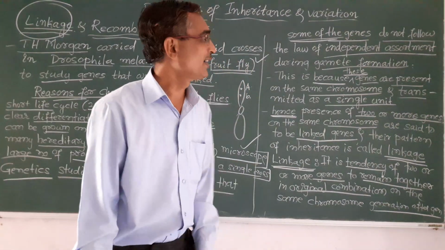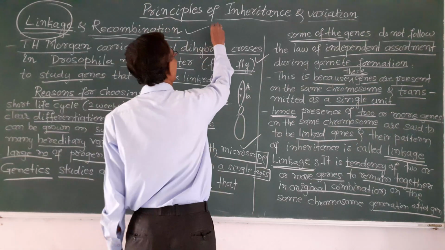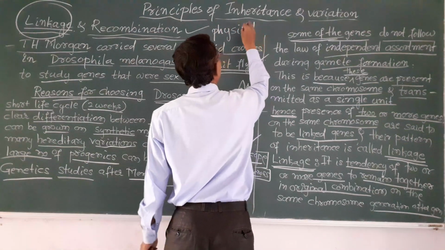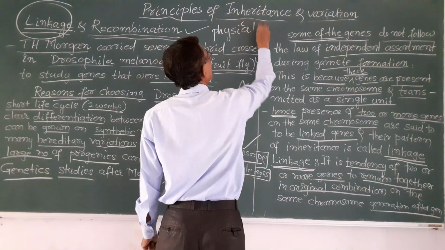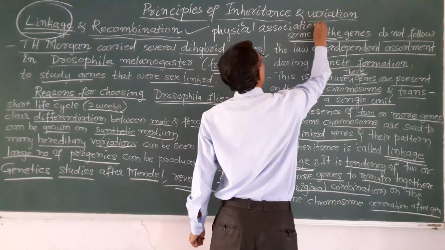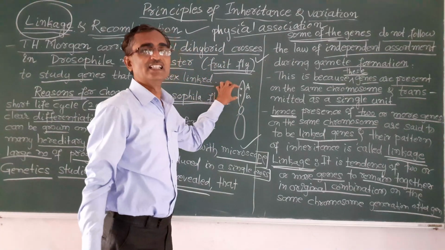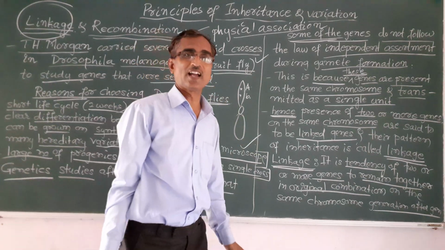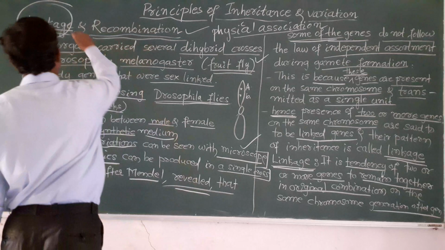Or it is the physical association between two genes. The physical association between two genes is called linkage.